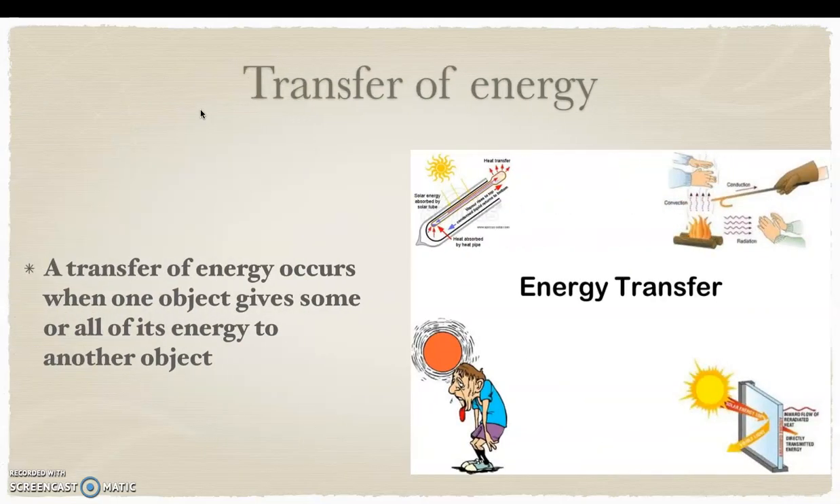Moving on to transfer of energy. How do we transfer that energy? A transfer of energy occurs when one object gives some or all of its energy to another object. Some of you do like bowling. Let me give an example with bowling.